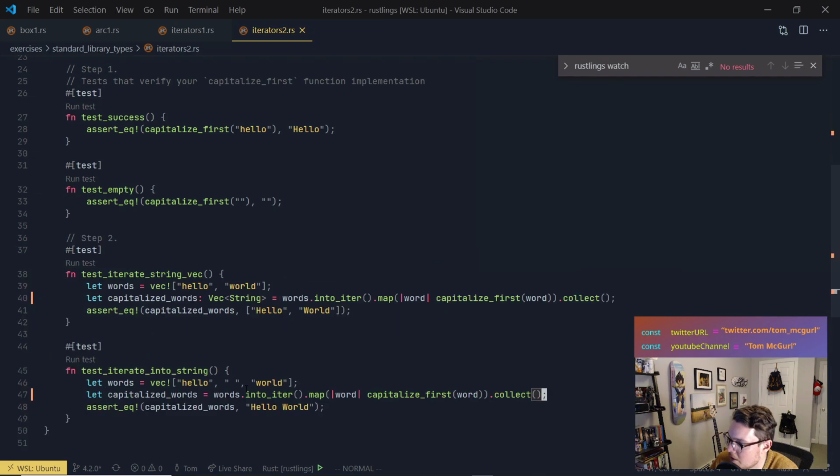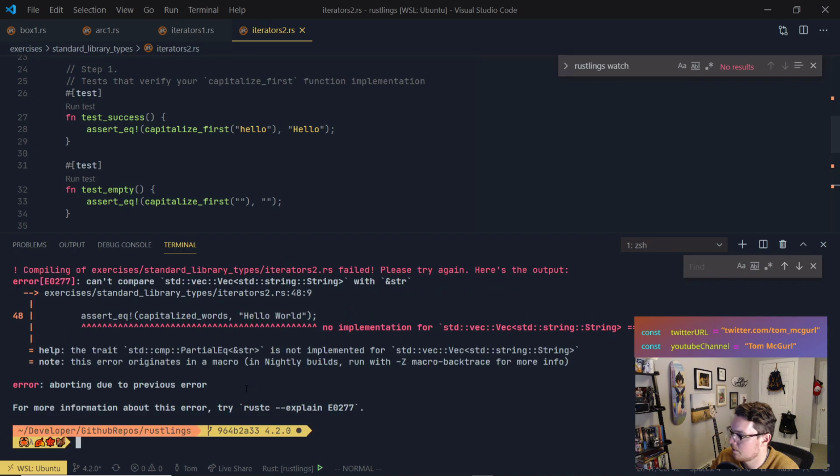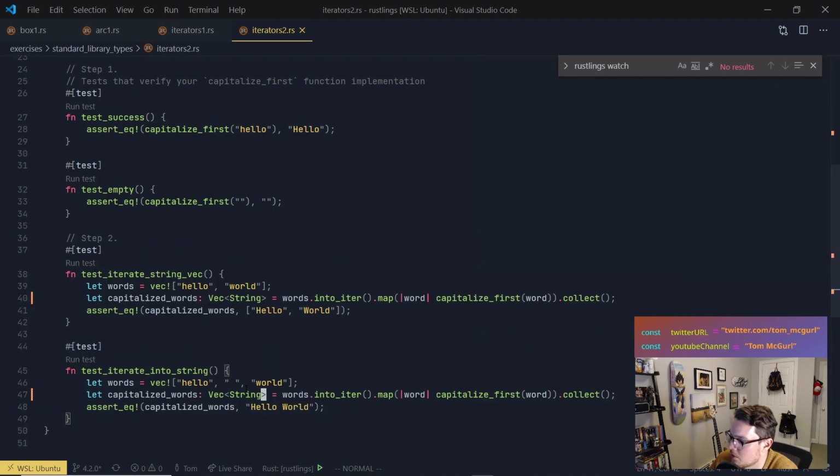Capitalized word, consider a type. We have to give it a type. Our type will be the same as before, vec of string. Okay, so here it's saying no implementation for vec string, string equals string slice. So assert capital words equals hello world. That's because we need to return a string. So it needs to actually join them together.